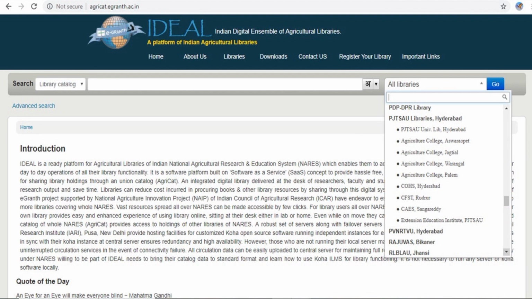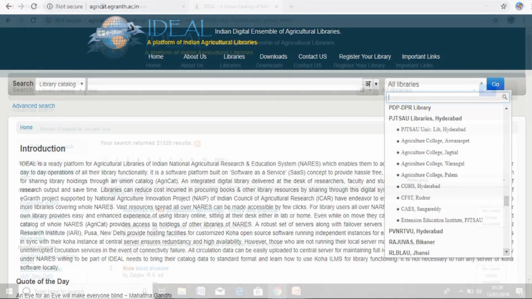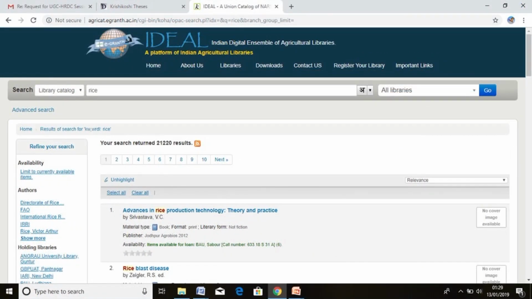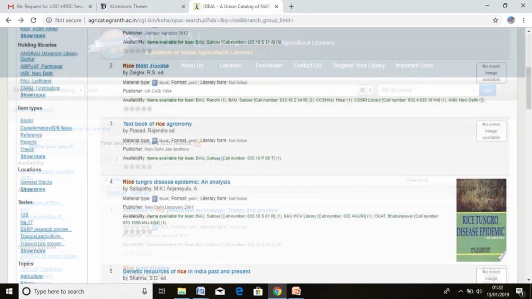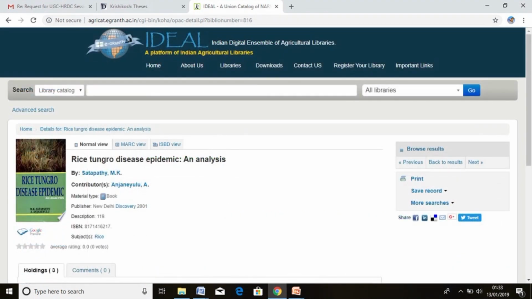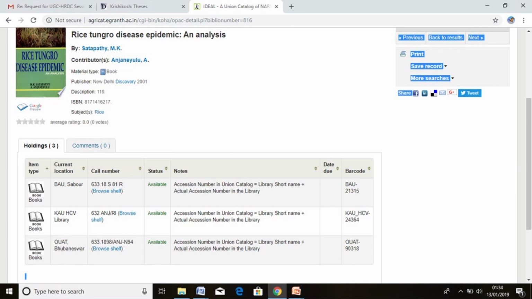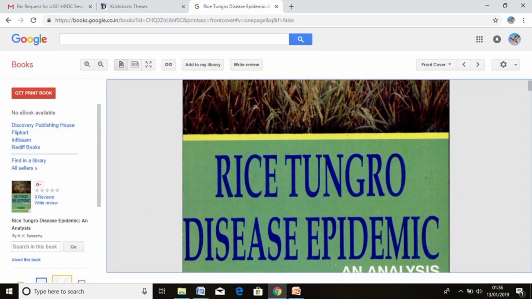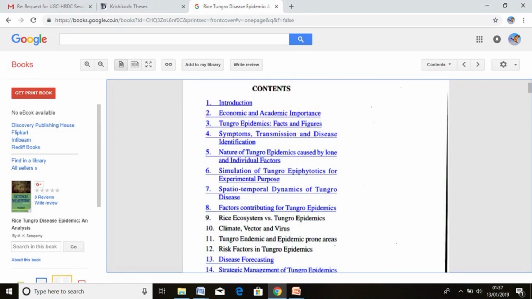Now we have included a new feature, college wise, so you can access the resources available in each college. You can type keywords like rice, select all libraries, and go, then we will get all the resources, the books available in the different libraries. You can see the title, author, material, publisher, and which library is holding the book, where the book is available. If open source books are available, you can also get the full text. You can see this one, rice and other diseases, and which library is holding it, and you can access the full text from here.